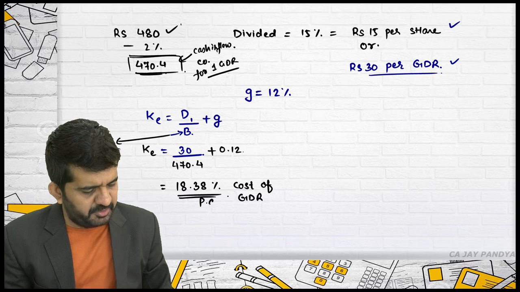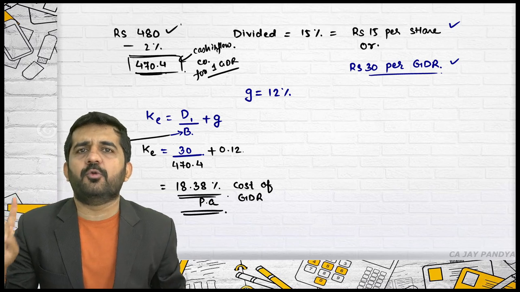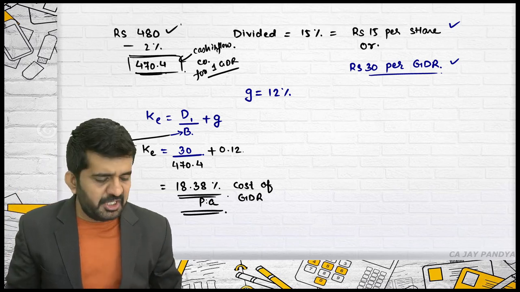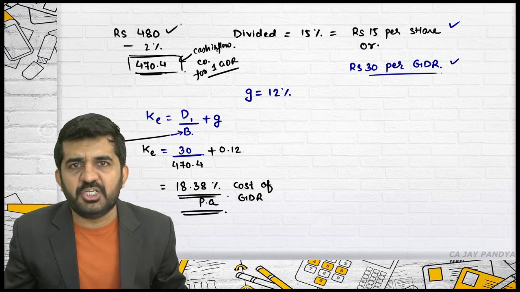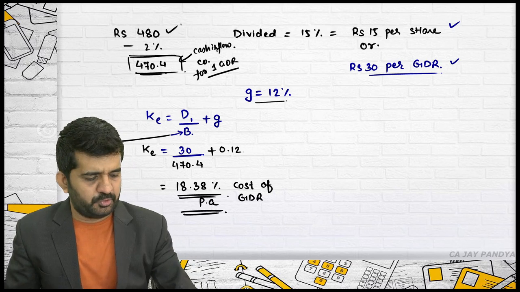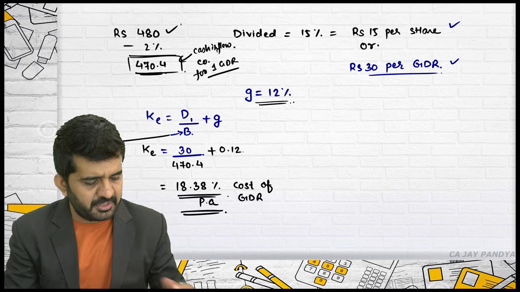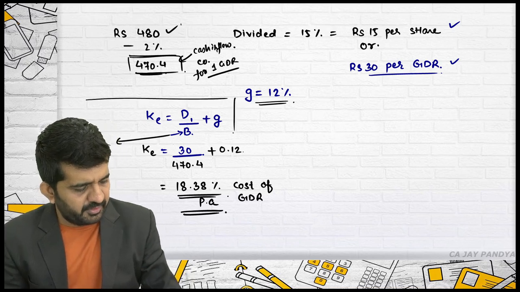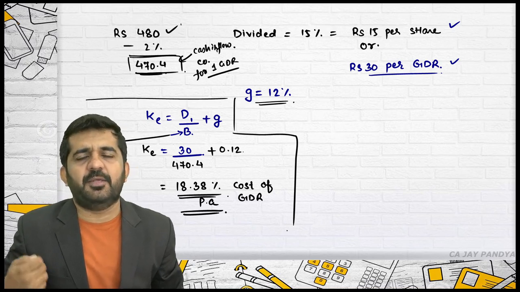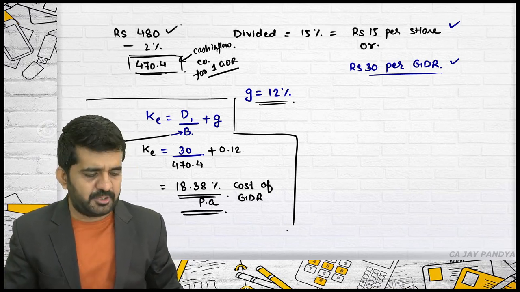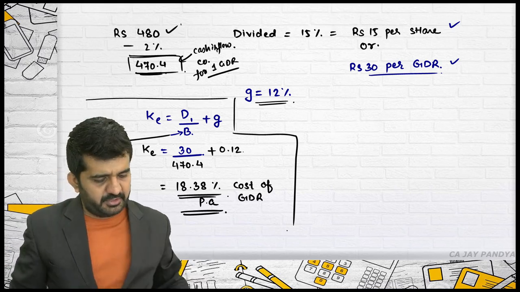This percentage is always per annum. What does this mean? If you borrow 100 rupees from this GDR, every year your cost will be 18.38 rupees from this GDR if you give this dividend with this growth rate. Alright. If your dividend percentage is 15% with every year growth rate of 12%, this is nothing but cost of equity. At this point, I am not going into detail of cost of equity, but if you are facing any problem, you can always tell me. I will be explaining you how to find out cost of equity and what are various approaches of cost of equity. Is it alright?